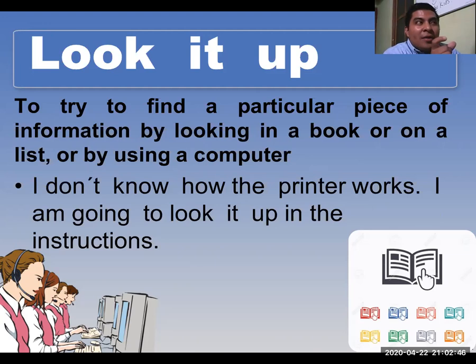So the key word here is investigate. Here we have the example: I don't know how the printer works, right? I am going to look it up in the instructions to know how the printer works. Okay, good. Look up means investigate something.